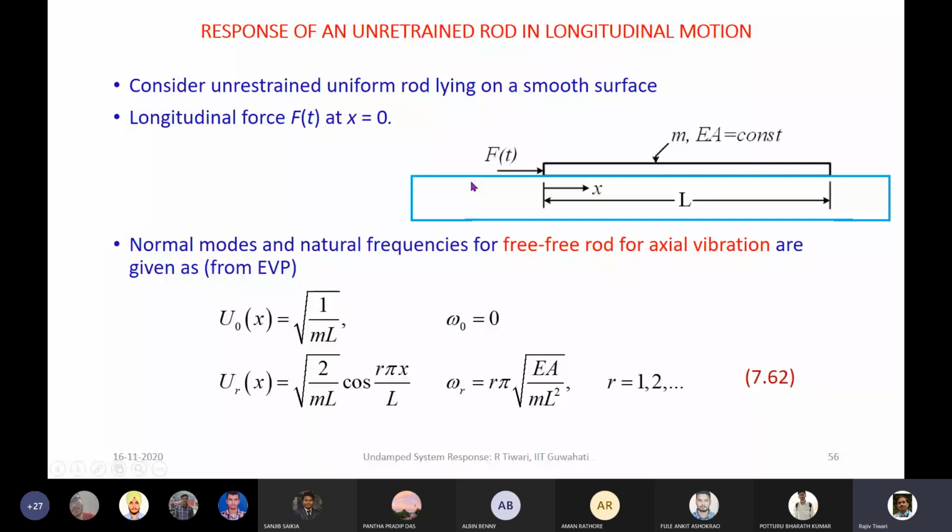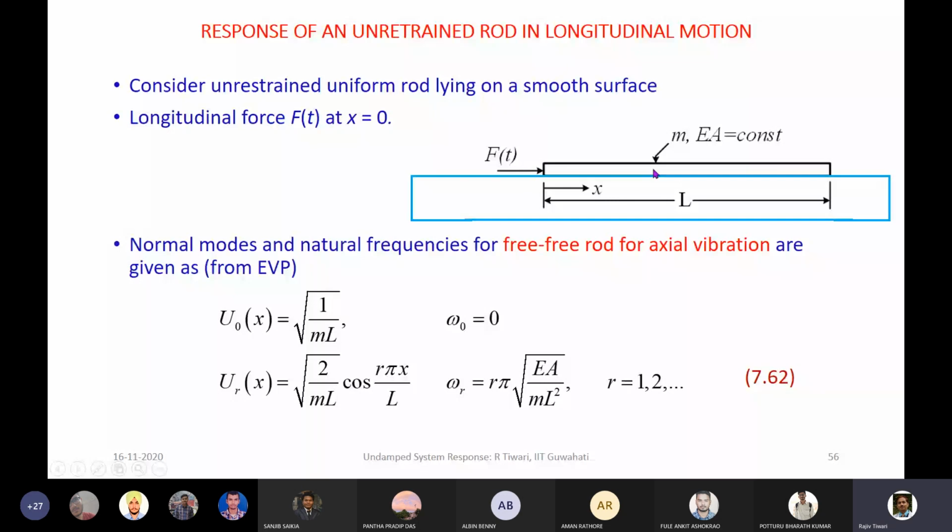I am now taking the continuous system without any approximation. This is one example in which we are solving the response of an unrestrained rod in longitudinal vibration. You can see there is a rectangular rod lying on a frictionless surface, and at one end there is a force F(t) acting.